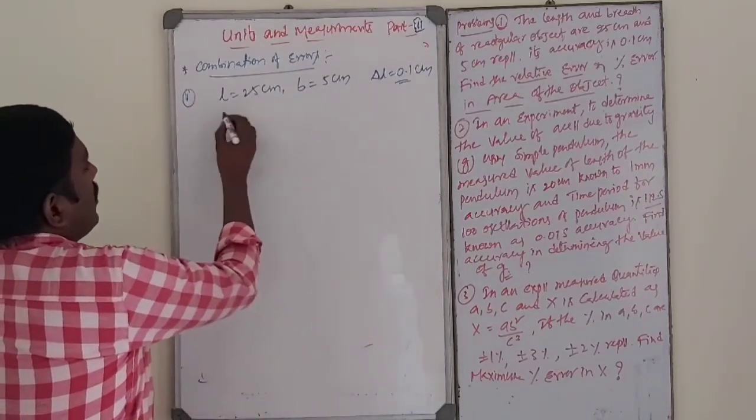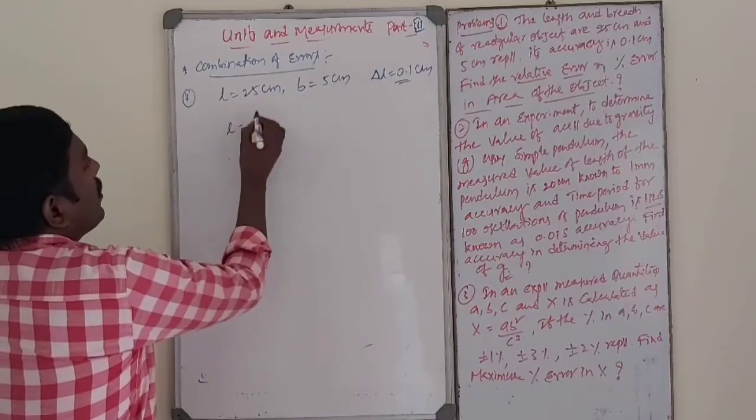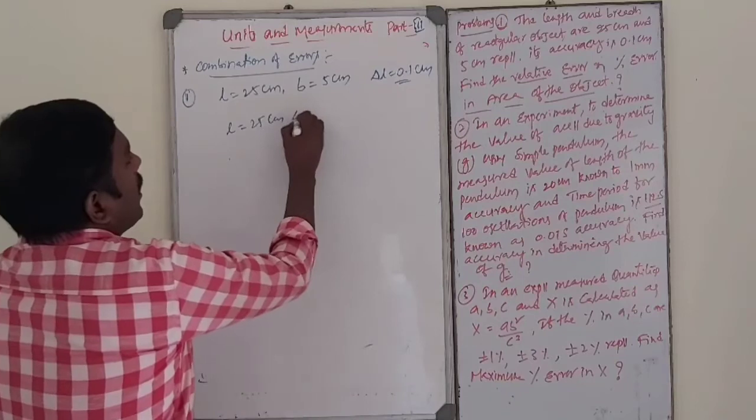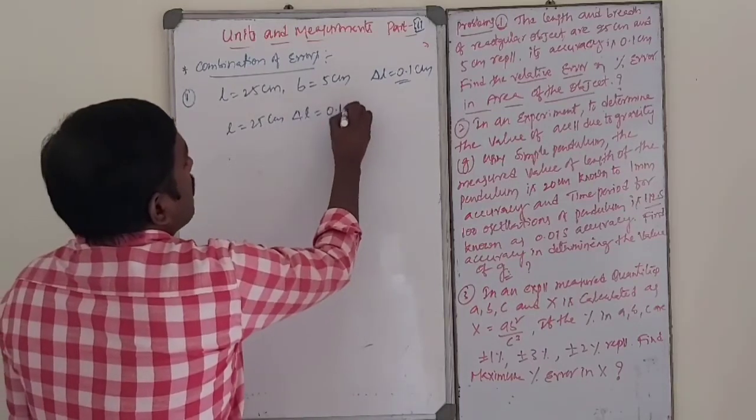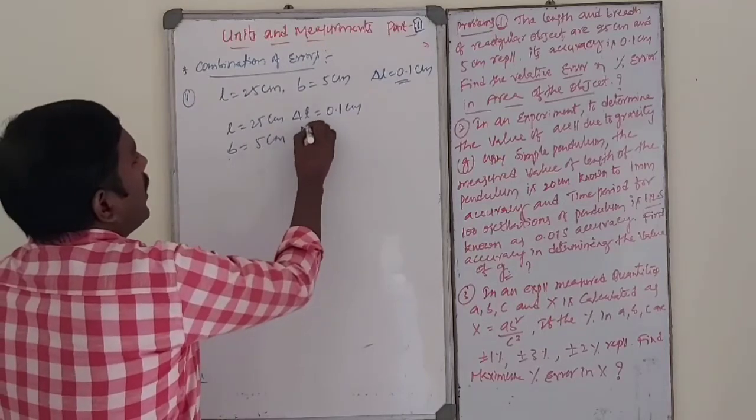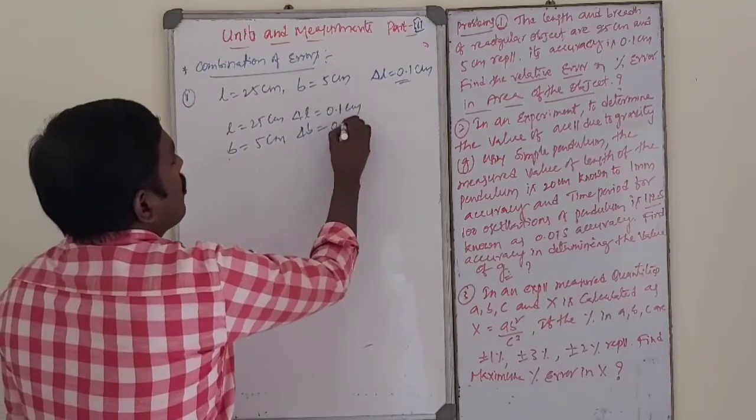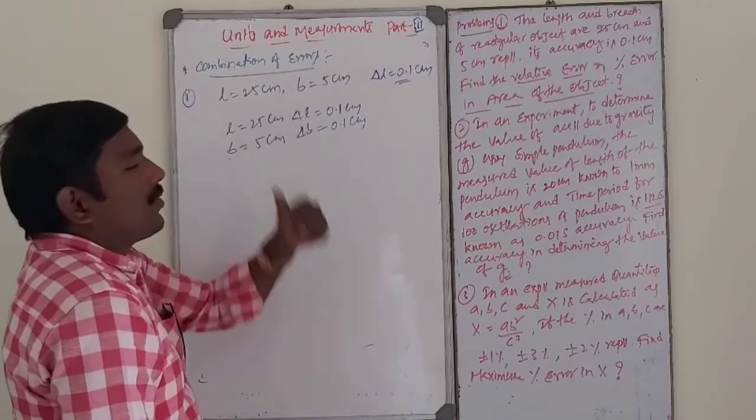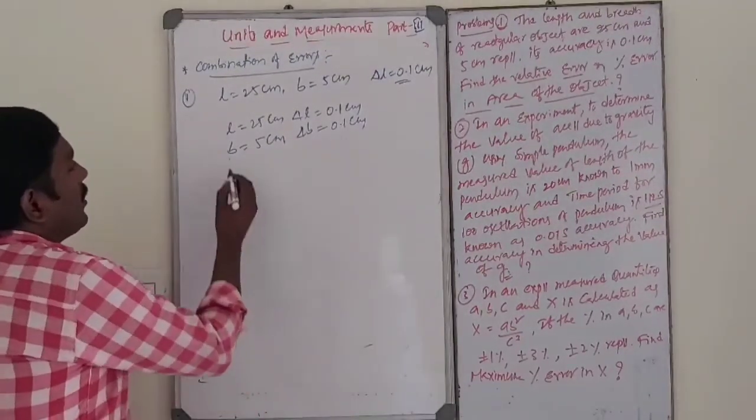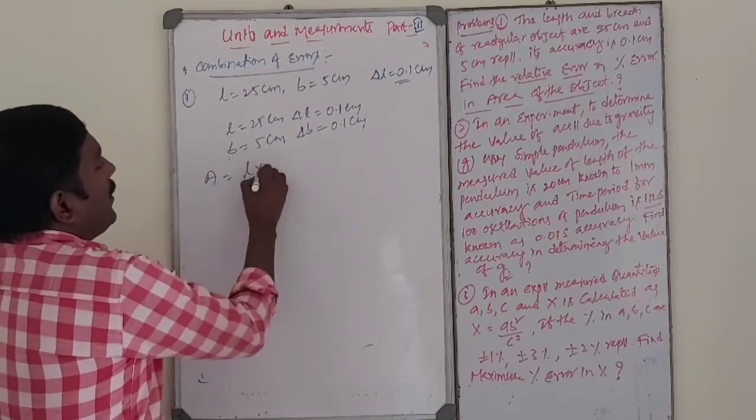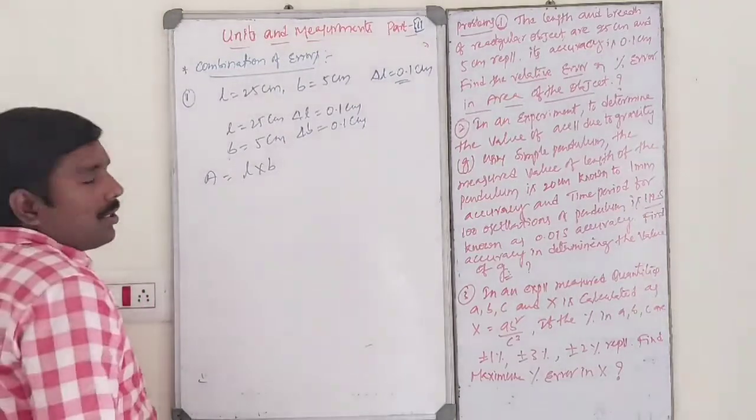So dear students, in this case, L is equal to 25 centimeter and delta L is equal to 0.1 centimeter. Similarly, B is equal to 5 centimeter, delta B is again 0.1 centimeter. So 0.1 is the error in the length and breadth. Then area is equal to L into B, length into breadth.